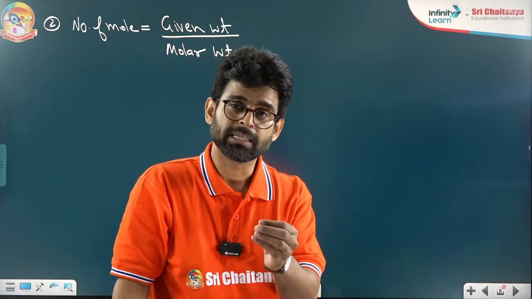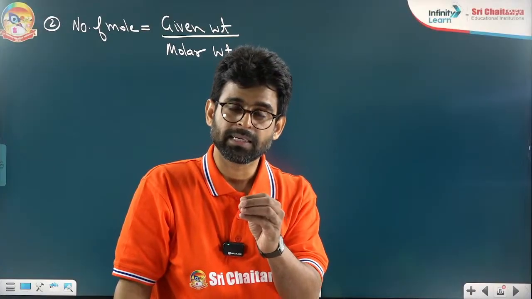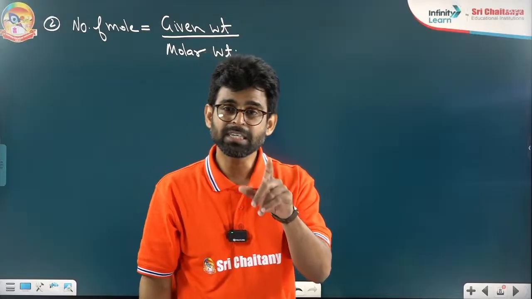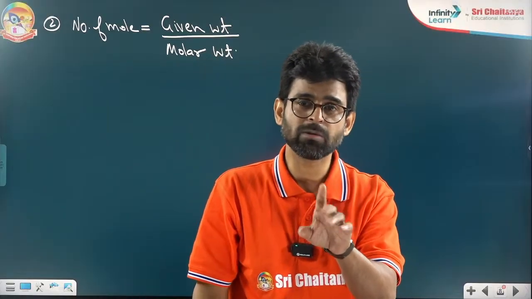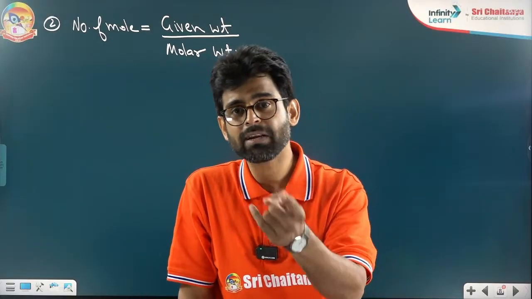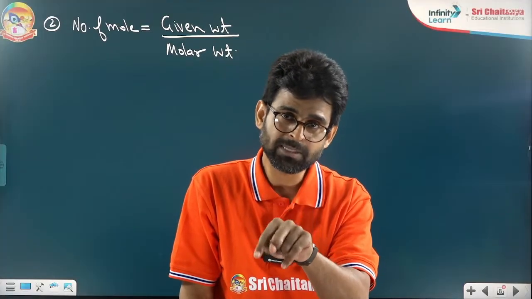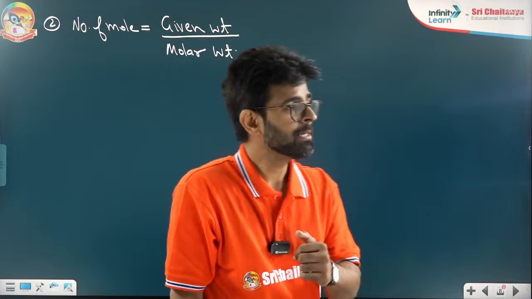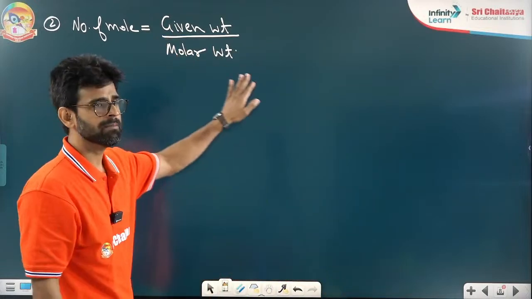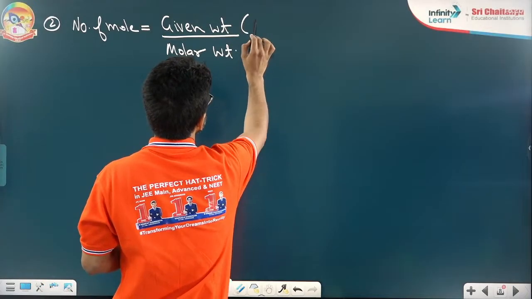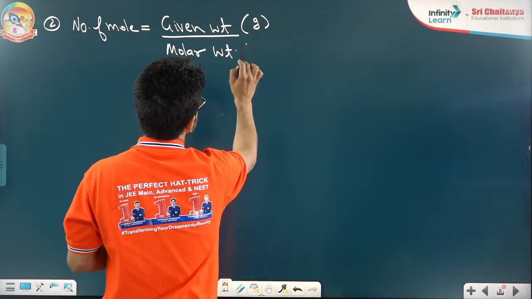We know that 12 gram is the weight of 1 mole of carbon. So 12 gram is 1 mole, 24 gram is 2 moles, and 36 gram of carbon is 3 moles. So, given weight divided by molar weight. Be careful about units.